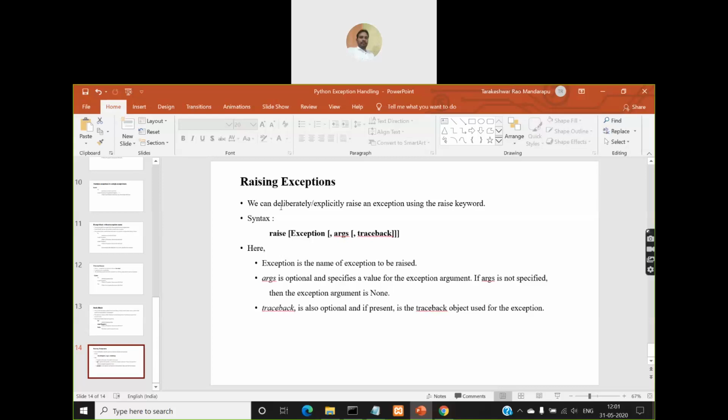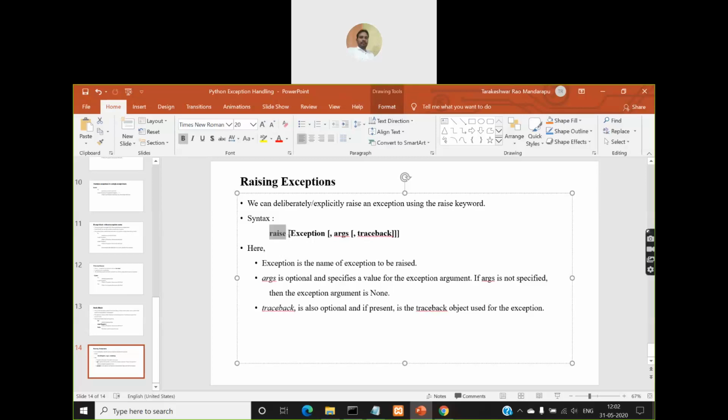So we can deliberately, explicitly raise an exception using the raise keyword. So look at the syntax. The syntax is raise followed by what type of exception you want to raise, that class name. The built-in class name list we have already seen, right? So that class name you have to write here, and you have to put this statement inside the try block. Then the corresponding except block must have a corresponding name.